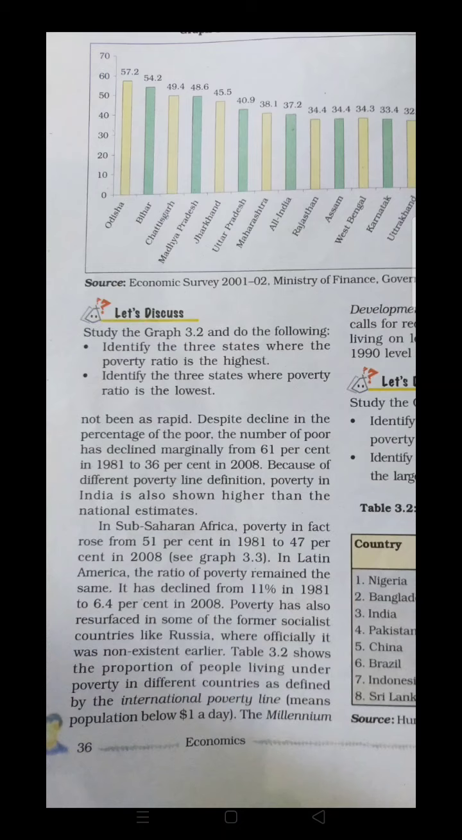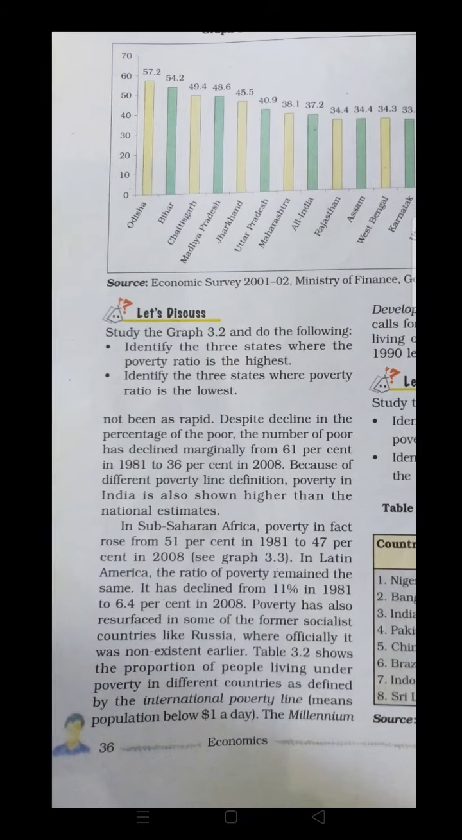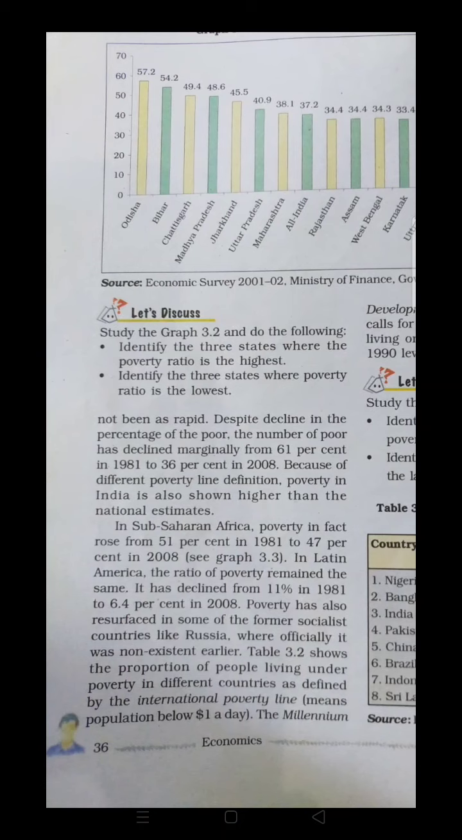In sub-Saharan Africa, poverty in fact rose from 51% in 1981 to 47% in 2008. And if I talk about America, the ratio of poverty remained low. It has declined from 11% in 1981 to 6.4% in 2008. These countries have a lower rate of poverty, because in the beginning they did not have that much poverty in their country.